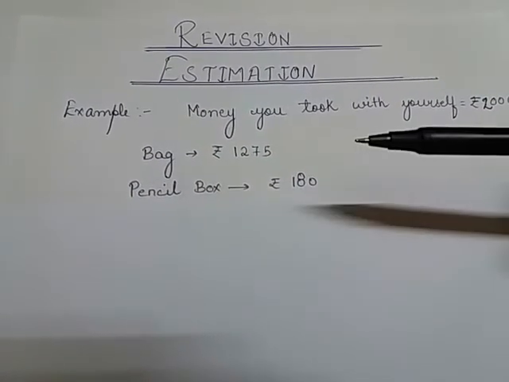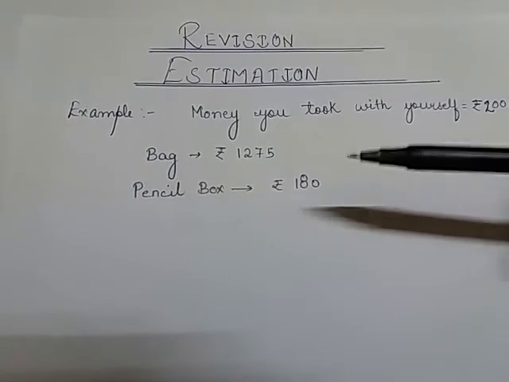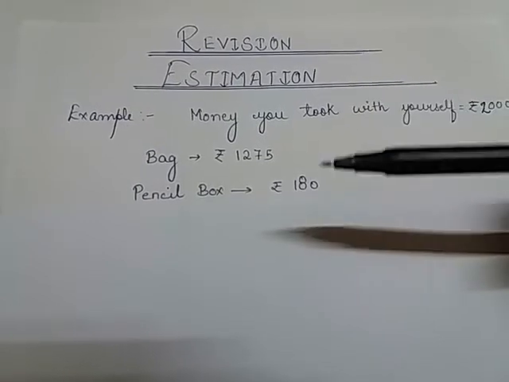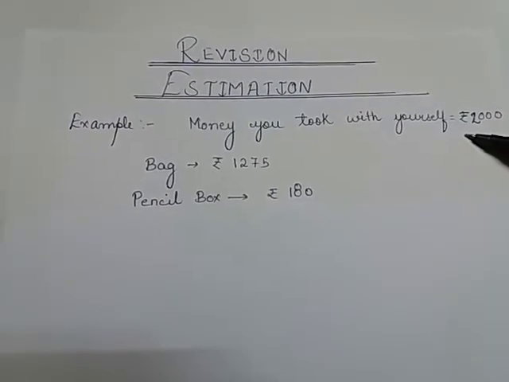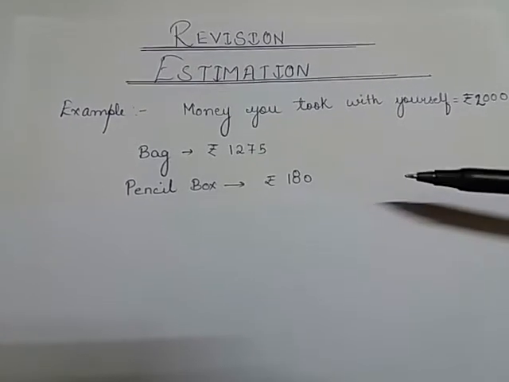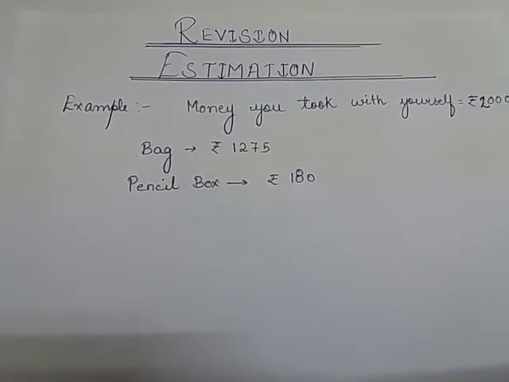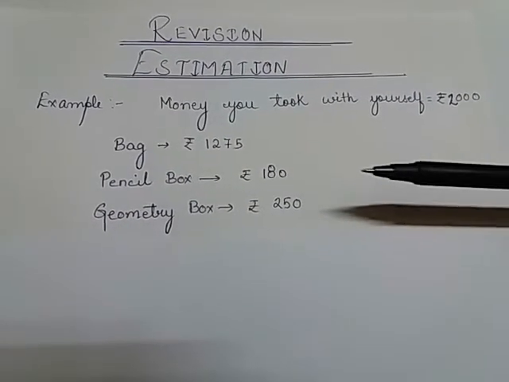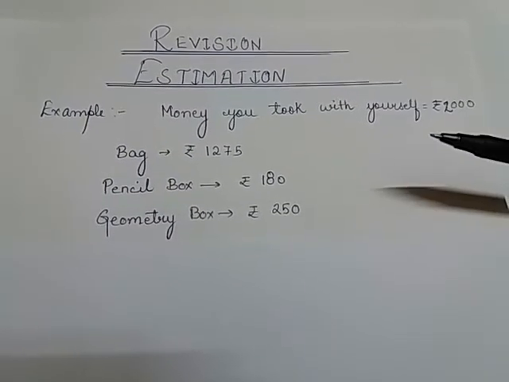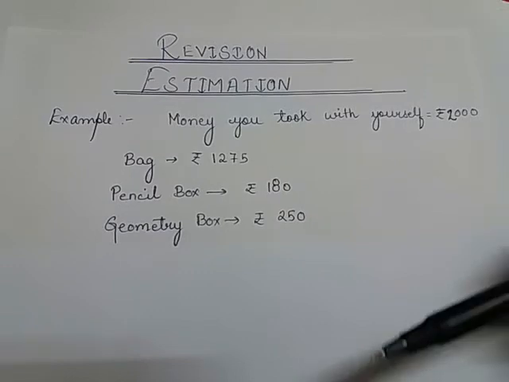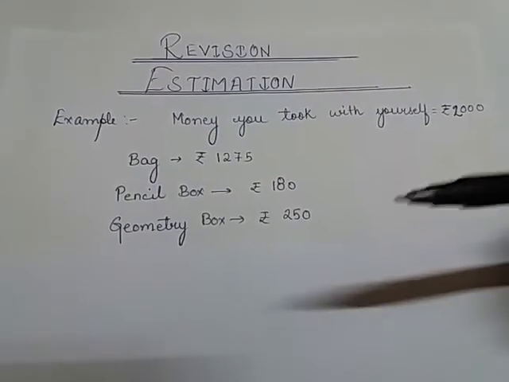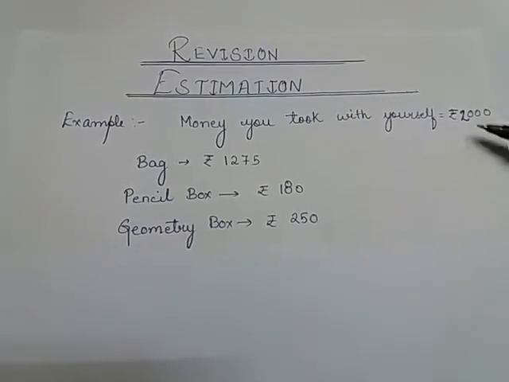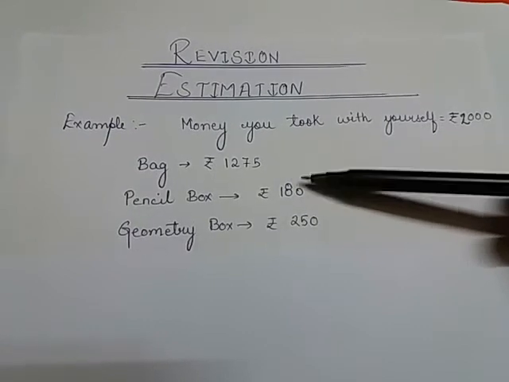So in this way you are using the concept of rounding numbers, and you are calculating at the same time so that the things that you are buying are within the range of the money that you have. Let's suppose then you bought a geometry box which cost you rupees 250 again. While calculating at the back of your mind, where you do not have a pen and a pencil to write everything and then calculate, you are just keeping it in your mind that the things you are going to buy should be within this range, and as a result you will be estimating the values.